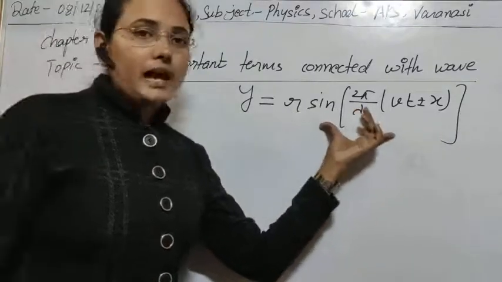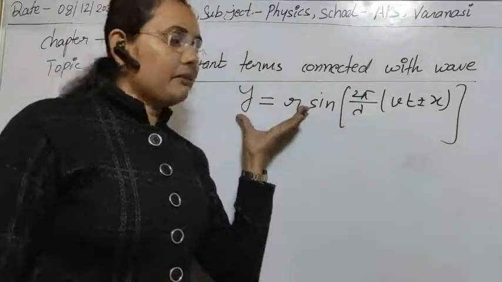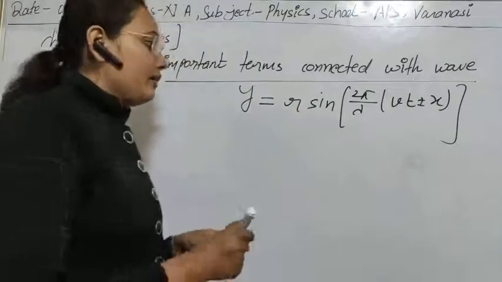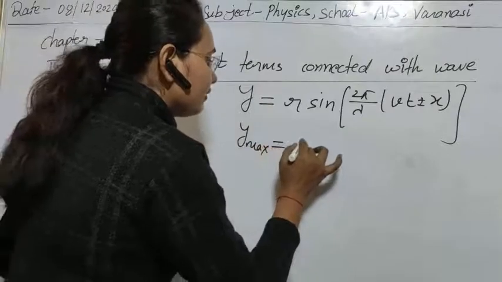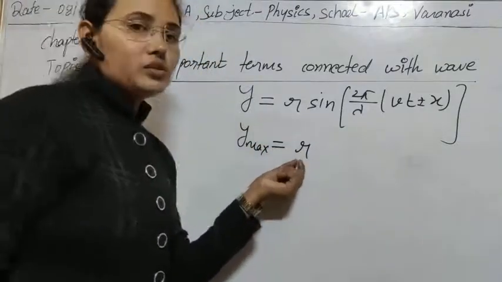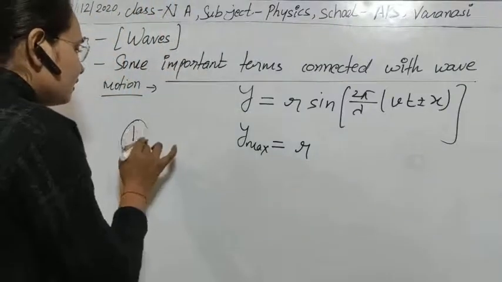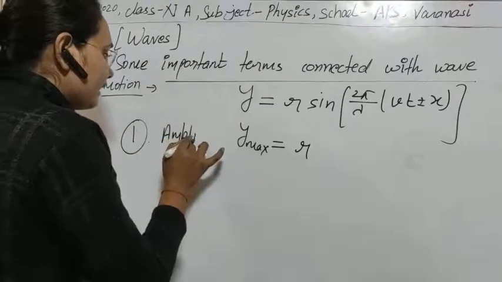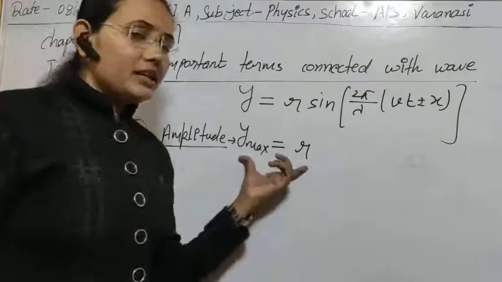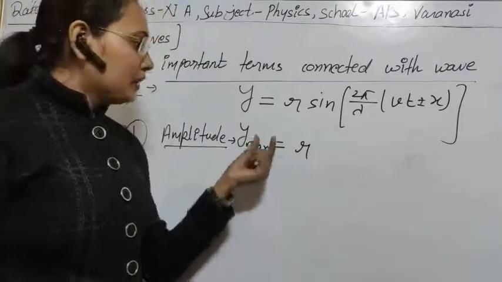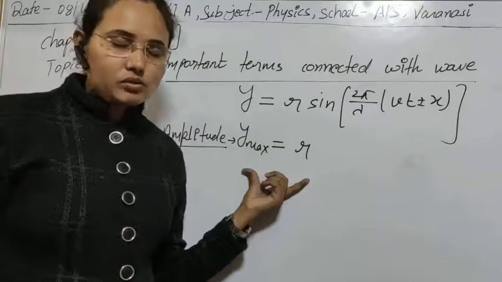Obviously, if this has the maximum possible value, then we will have the maximum possible displacement. So for the maximum value of this we obtain y maximum, and that will be equal to r. This r is known as the amplitude of the wave motion. So the first term we can define here is the amplitude of the wave motion. The definition of amplitude is the maximum displacement obtained in the case of wave motion.